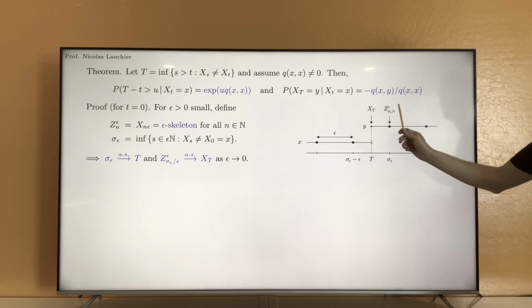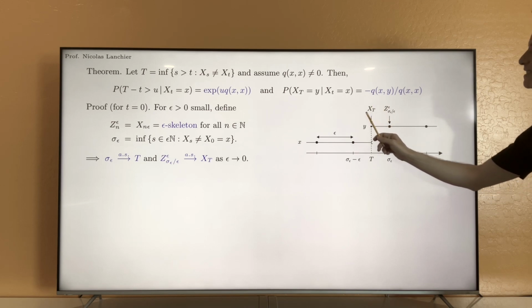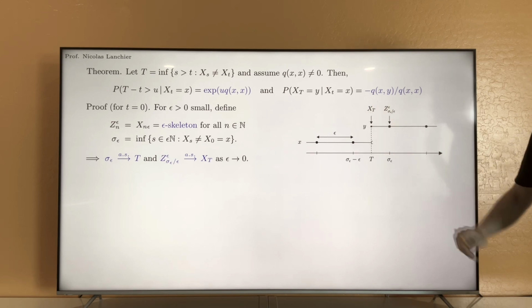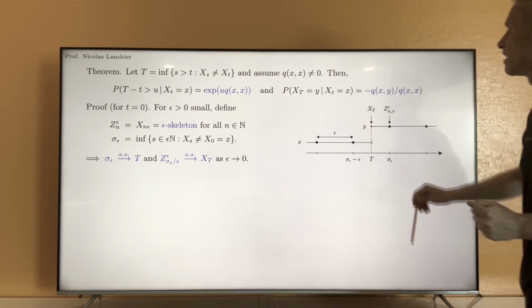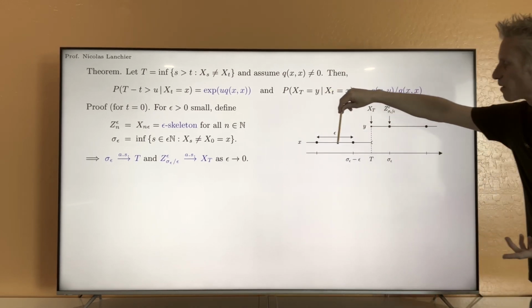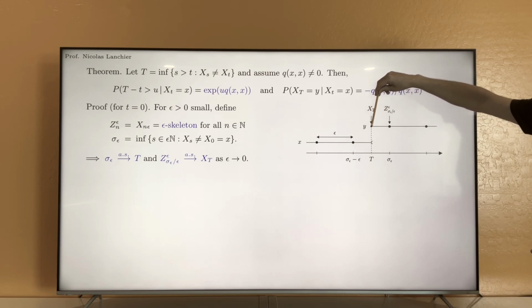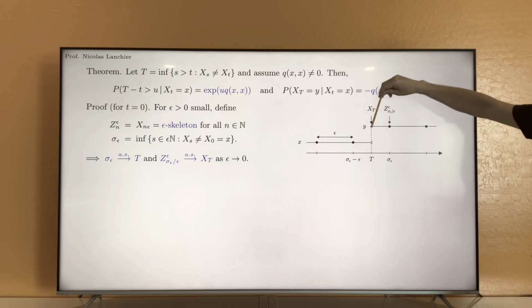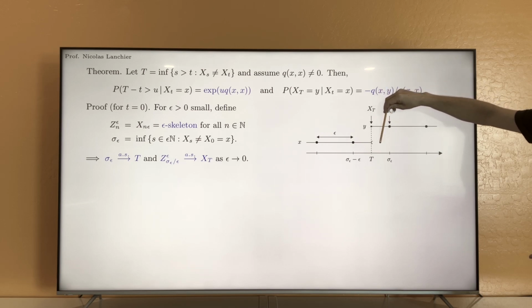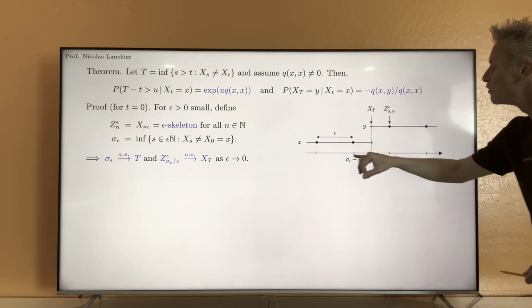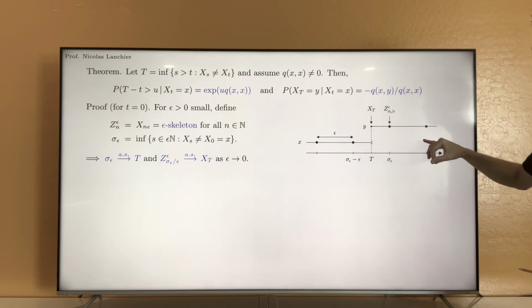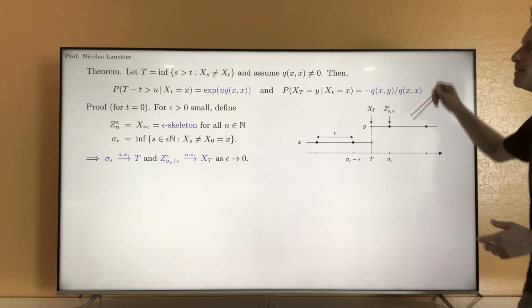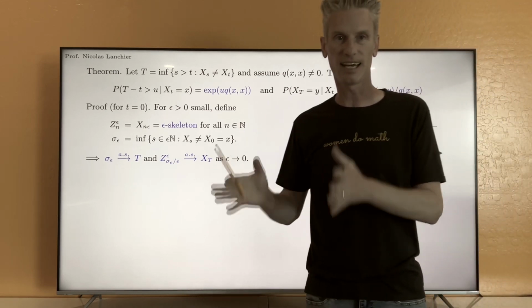And in this case, this random variable is not at all equal to this one. That's one possible problem. Things can be even worse. It's if, for instance, the continuous time process jumps to state y, but before the next multiple of epsilon, which is time sigma epsilon, it is going to jump back to state x, in which case the continuous time process jumped twice in between here, but the epsilon skeleton did not catch that.